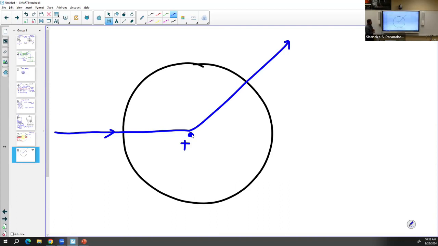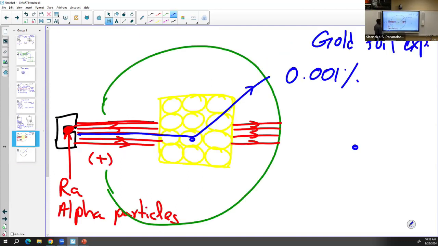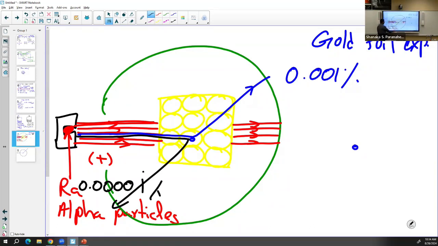Okay. So that's the second observation. The center of the atom is positive, with nothing inside of the atom, so it's mainly empty. The third observation was when radiation goes through exactly on the center of the atom like this, it cannot penetrate through that center. It bounces back like this and is observed from somewhere here. Again, this is a very small percentage compared to the total alpha particles pointed toward the gold foil.